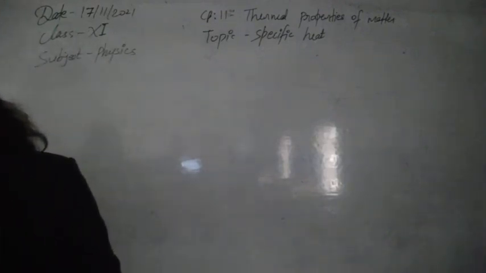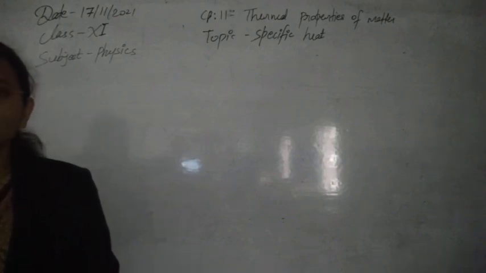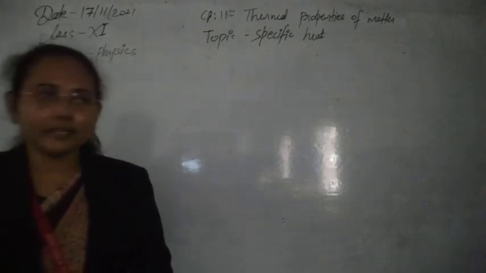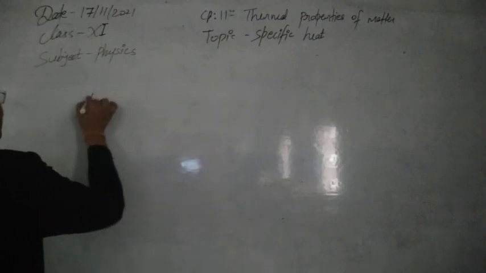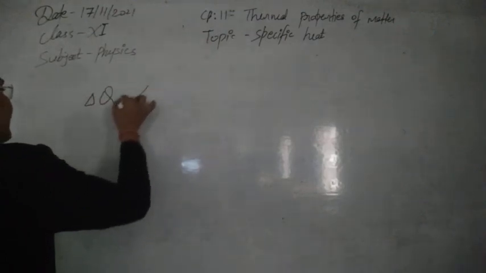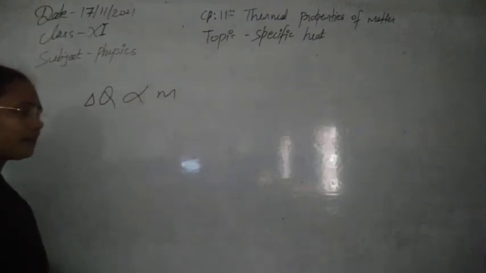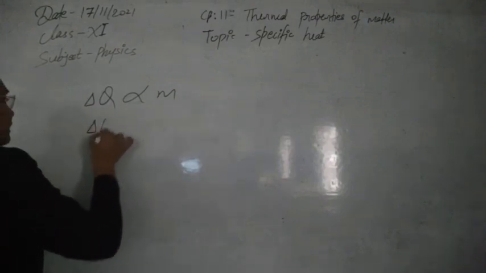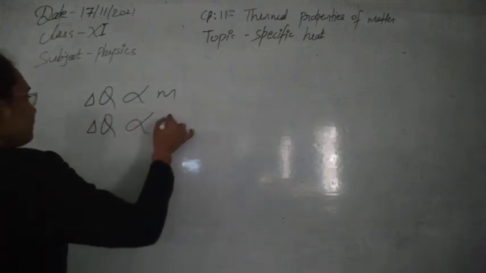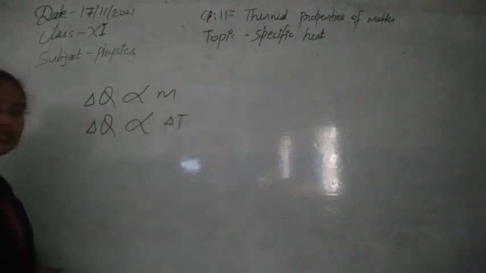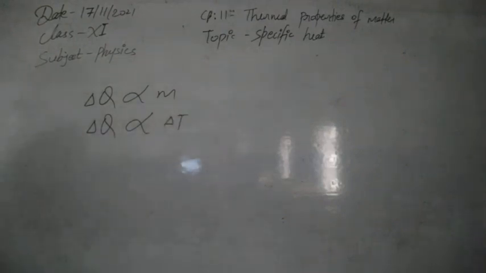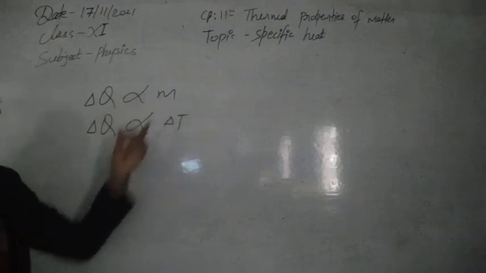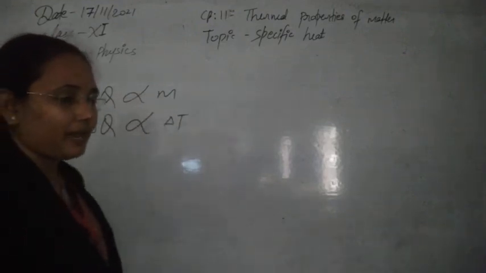Now after this, let's see specific heat by experiment. The heat needed to change the temperature depends on two factors. The first factor is the mass. The second factor is the change in temperature. So suppose delta Q is the heat we have supplied to the system.